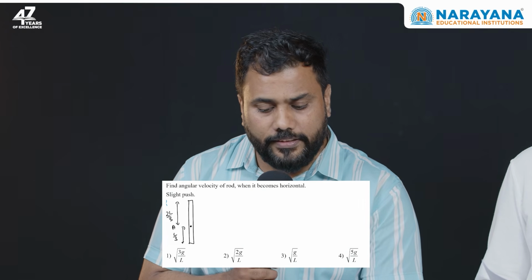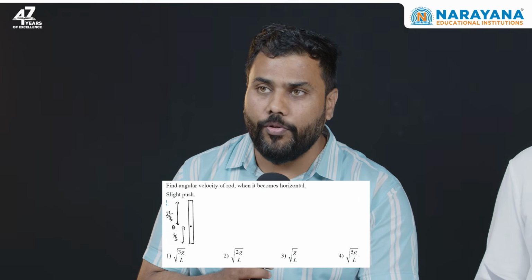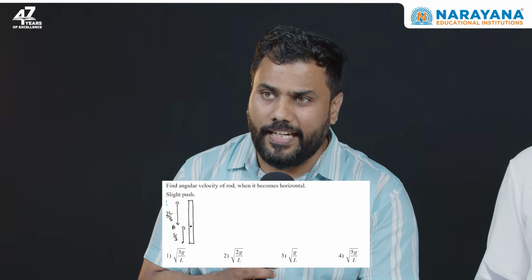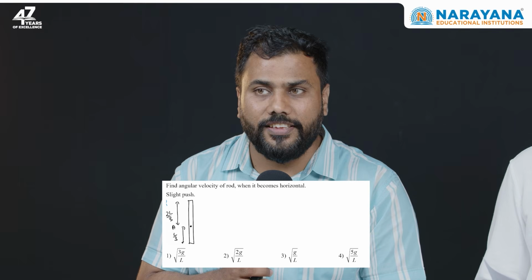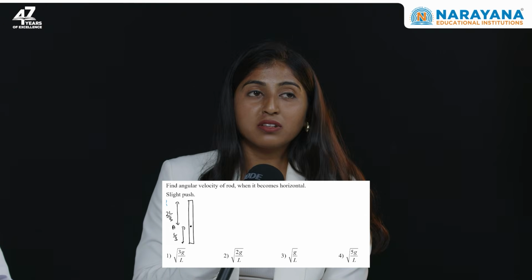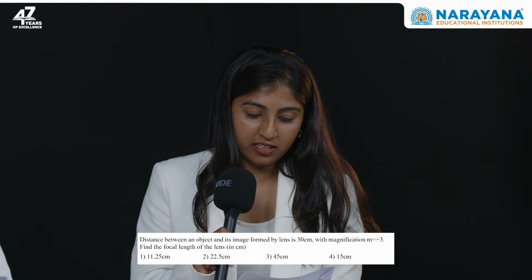Question 19 is a question of rotation. You have to find the angular velocity of the rod when the rod becomes horizontal. So it's a pretty standard question of rotation, but a little bit of calculation is involved. So we can say this is on the moderate side, because it's a calculation heavy question. Yes. Okay. So with that, we are at the last question, that is question number 20.